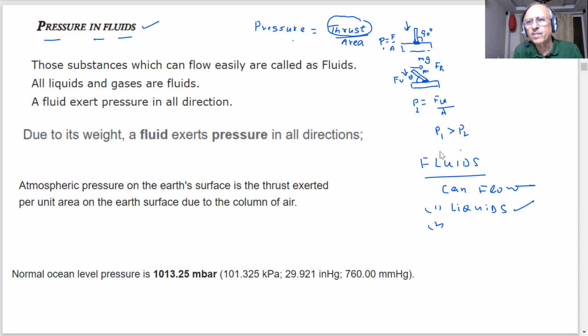What about gases? Gases are also fluids. Air flows. Air flows from higher to lower pressure. You have seen the winds flowing, and you studied that topic also, that if pressure is high and pressure becomes low, the wind starts blowing from higher pressure to lower pressure. So liquids flow, gases flow, they are fluids. But you have seen air is a mixture of gases, you already know.